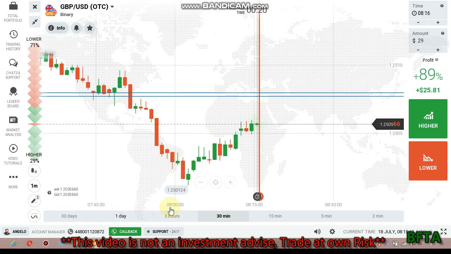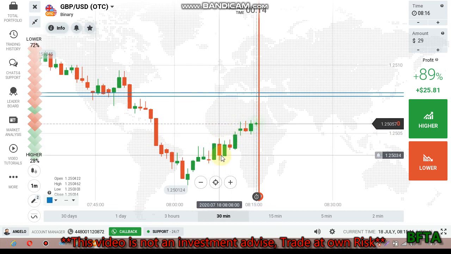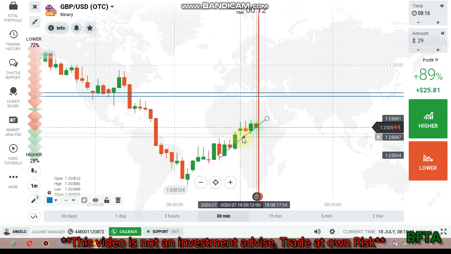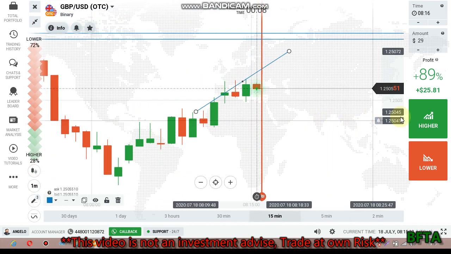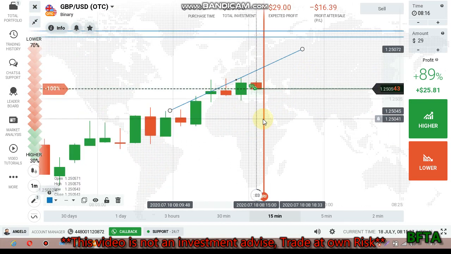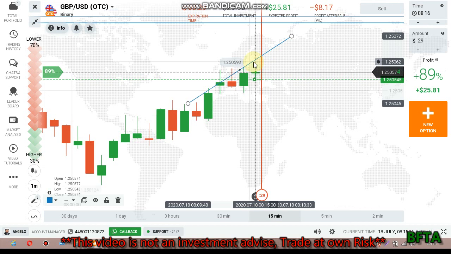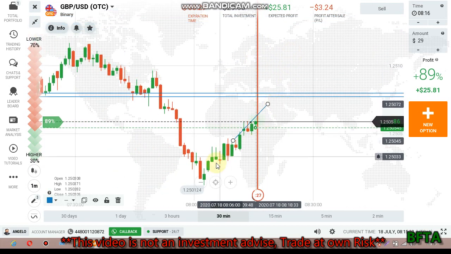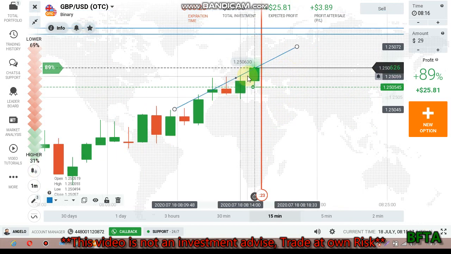So a minor uptrend. I think the buyers should enter again on the next candle. I place my trade with some margin of safety, but I think the buyers should enter again to this level because the trend is uptrend. So that's why I place call option, and this will be my last trade.